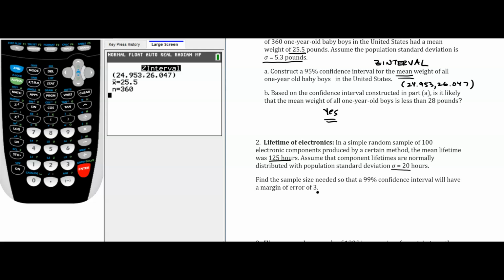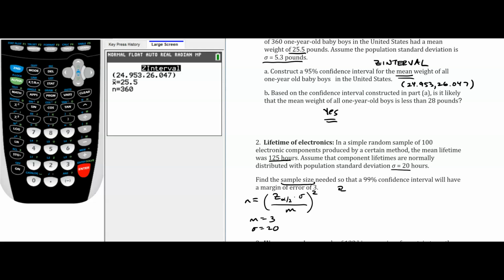And so this is probably the toughest question in this entire module, because we have that formula that we have to work with, that sample size formula. So we know it's going to have to be n is equal to z alpha divided by 2 times sigma divided by m, the margin of error, and then we're going to square that. And so we have m, the margin of error. We're told that that margin of error is going to be 3. So m is equal to 3. Sigma is equal to 20. And the only thing that we really have to find here is z alpha divided by 2.